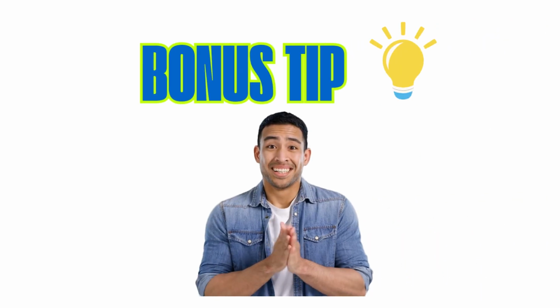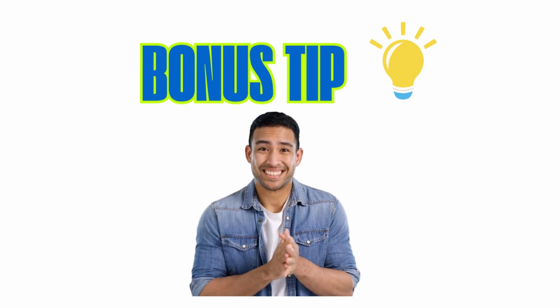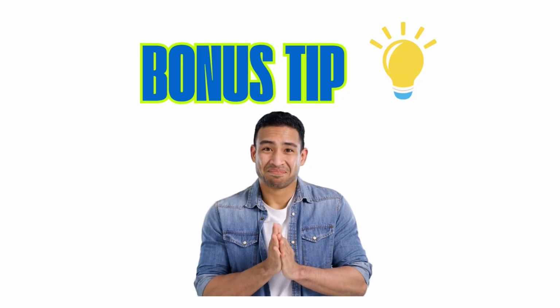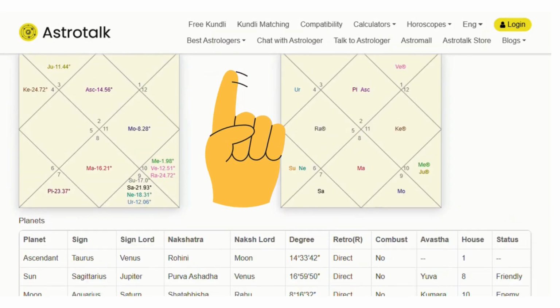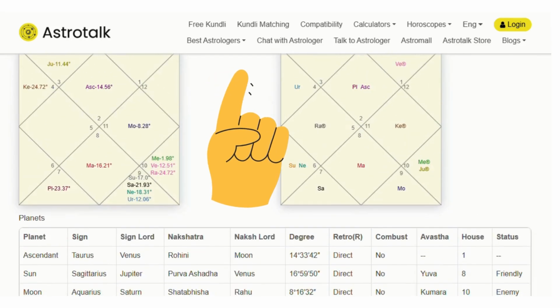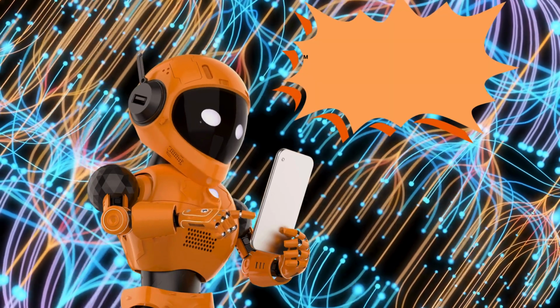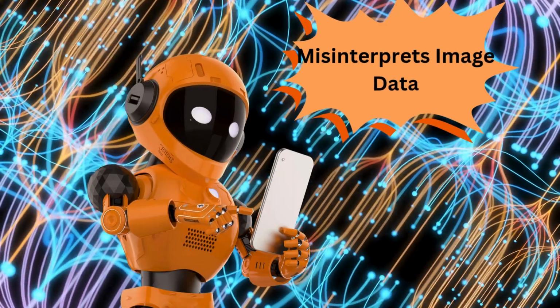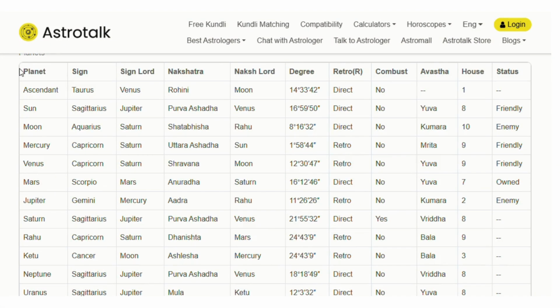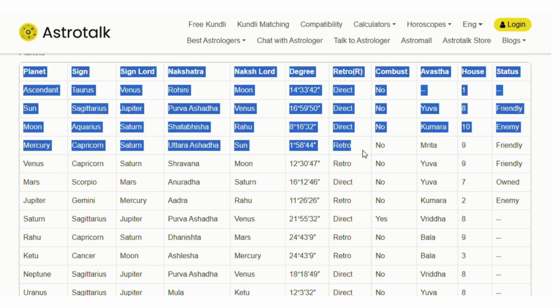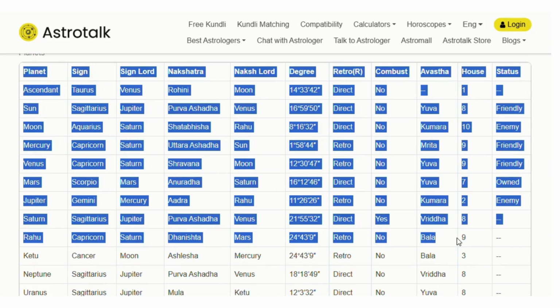And now here's that bonus tip that I initially talked about. And honestly, this might be the most important thing in this entire video. Do not take a screenshot of the chart itself and upload it in AI. I know it's tempting, but don't do it. Because AI sometimes misreads images, will confuse symbols, misread degrees and get planetary positions wrong. Instead, find the table view of the data on the astrology website, extract the raw data, copy it, and then just add it into your AI tool.